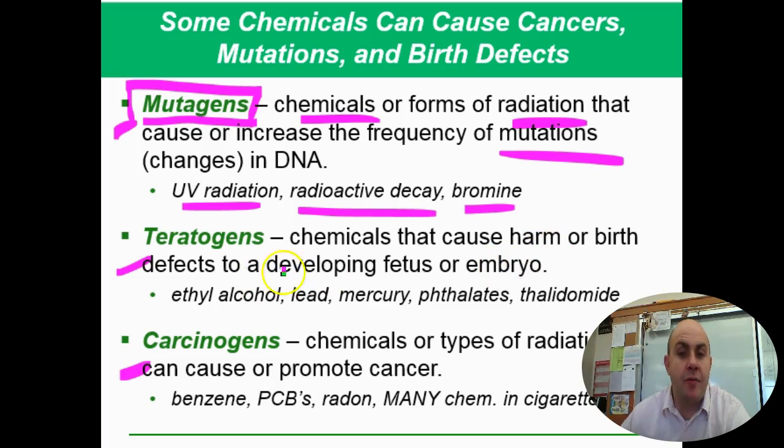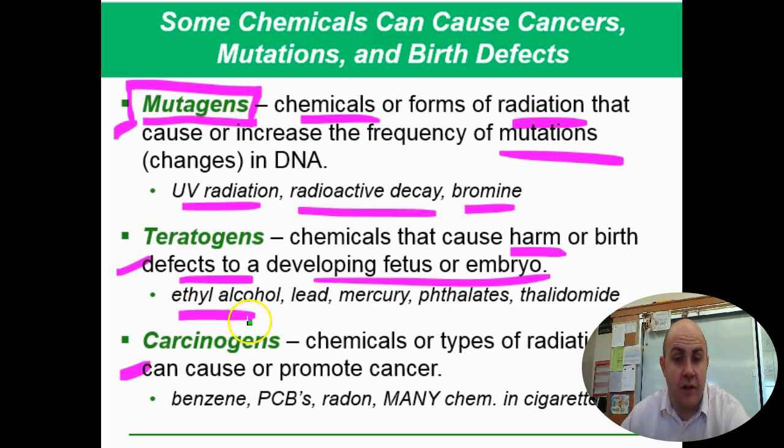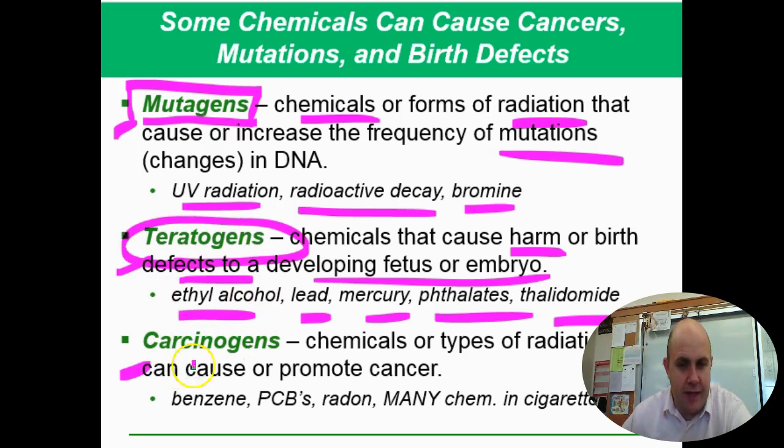Teratogens have to do with babies. So babies that are exposed to these chemicals have harm, birth defects, or probably troubles developing in utero. So examples of that: ethyl alcohol, ethanol, fetal alcohol syndrome, for instance, lead, mercury, phthalates, thalidomide. All of these are examples of things that will mess with babies, either in utero or after birth, or shortly after birth, causing problems. But typically, usually, when you hear the drug commercials on TV, don't take if you're pregnant, that means there's some of this going on with that.